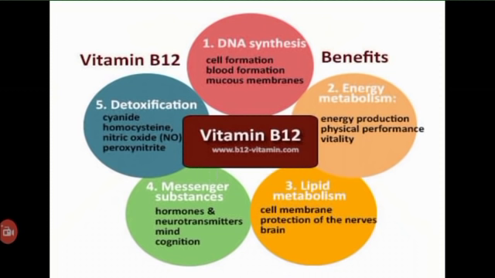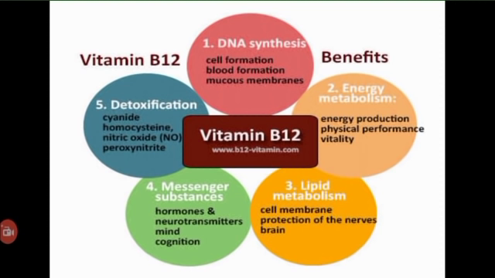Now coming to the benefits of consuming cyanocobalamin, that is B12, it is crucial in the functioning of the brain and nervous system. It is also involved in the formation of red blood cells and helps to create and regulate DNA.